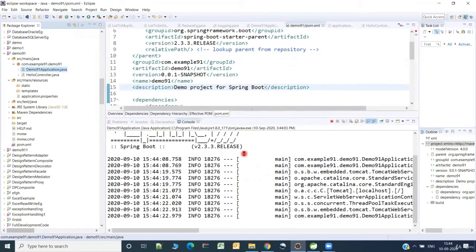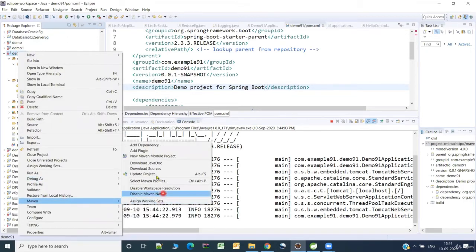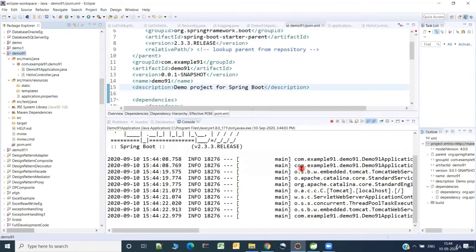There was some small problem in the dependencies. So I just had to go here, right click it and Maven, and I went to the update project. And here I just selected the force update of the snapshots or releases. So that solved the problem for me.